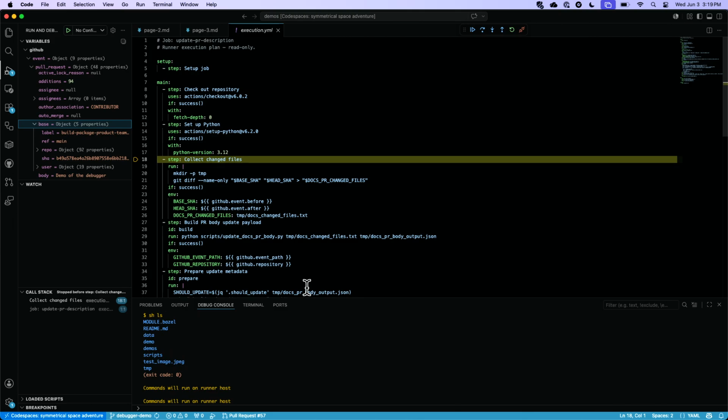Now, I could stop here, go and make those changes and go ahead, but what if I'm wrong? What if I want to just double check this? Well, let me actually do this. I can do run, and I can basically just run the actual commit that I want to do. So I can do a git diff name only, and this one will be, let's copy this value.